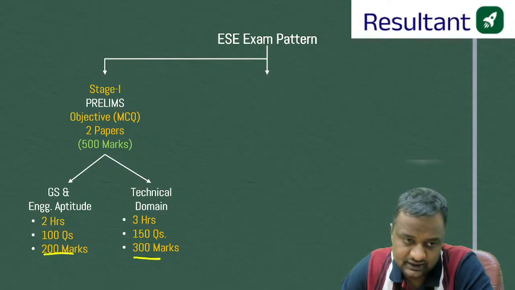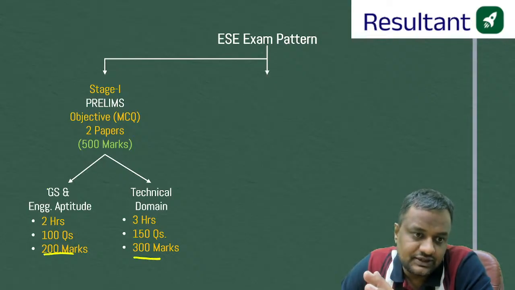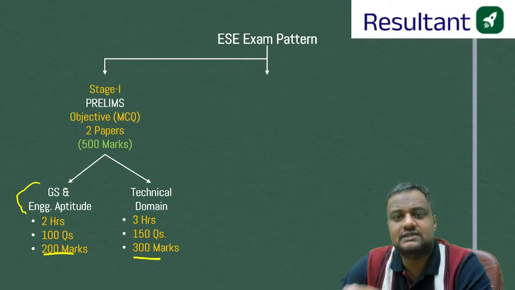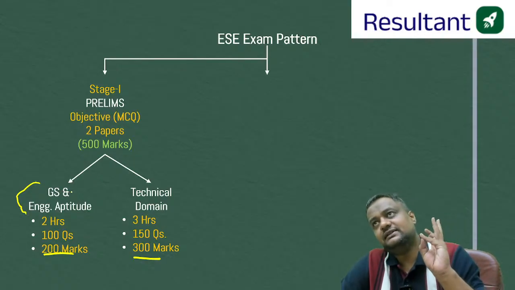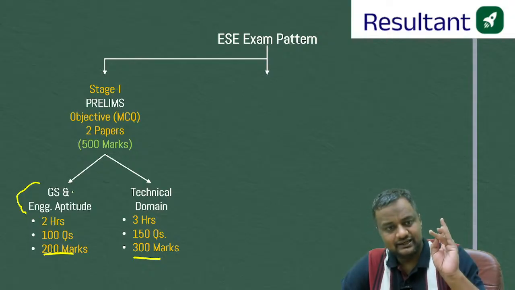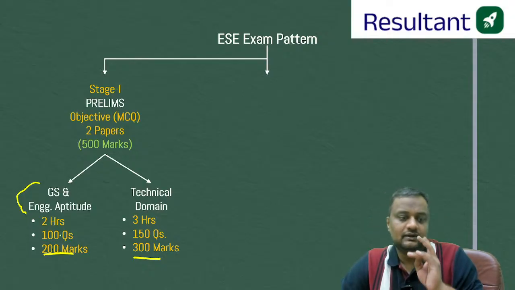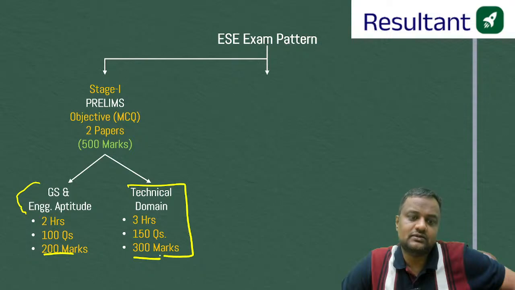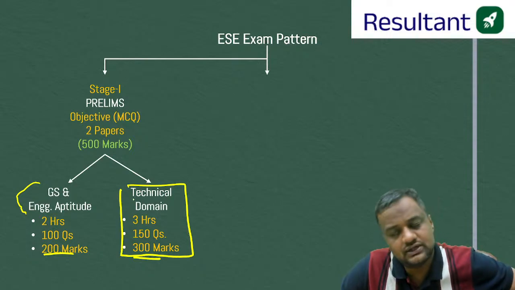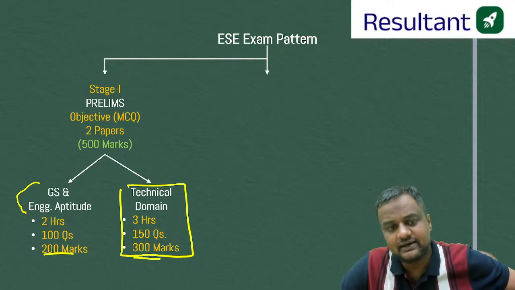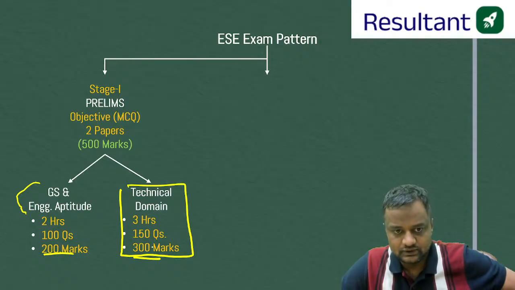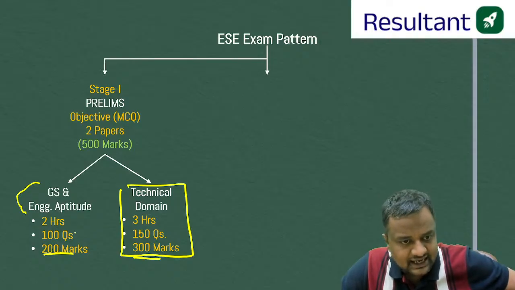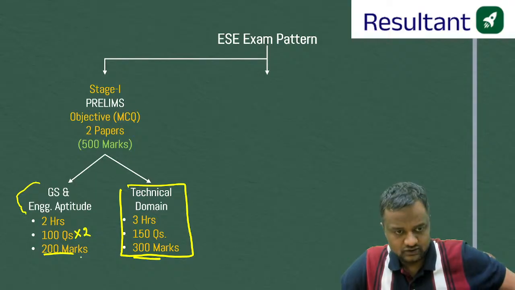and 300 marks will be for your civil engineering. Okay, in GS, there are 10 subjects like math, aptitude, current affairs, ethics, semiconductor, environment science, material science, ICT. There are 10 subjects from where these 200 marks will be coming. 100 questions, every question of 2 marks. And technical means all technical subjects of civil engineering will be coming, 150 questions, every question of 2 marks, 300. Negative marking is 1/3 here. Okay, so 100 questions, every question of 2 marks, 200 marks.